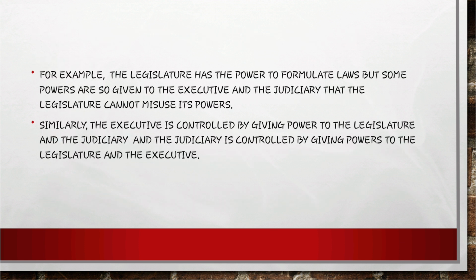For example, the legislature has the power to formulate laws, but some powers are given to the executive and the judiciary so that the legislature cannot misuse its powers. Similarly, the executive is controlled by giving power to the legislature and the judiciary, and the judiciary is controlled by giving powers to the legislature and executive.